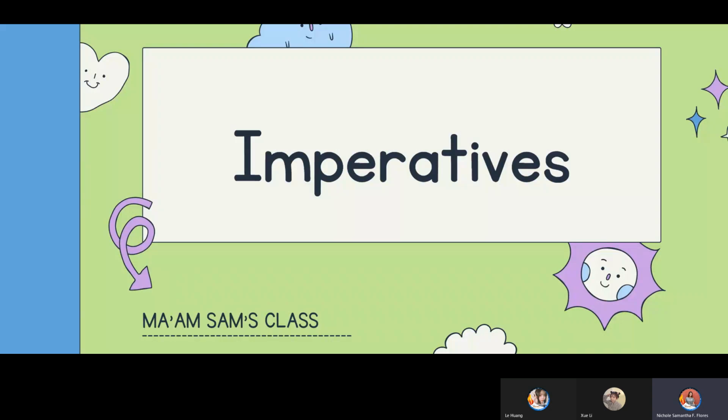Let me just say that in our everyday lives, we use different kinds of sentences. And today, we will be talking about imperatives. Can you see my screen now? Yes po, ma'am. Okay, thank you. But before I start, can I ask what is your idea when we say imperative sentence?